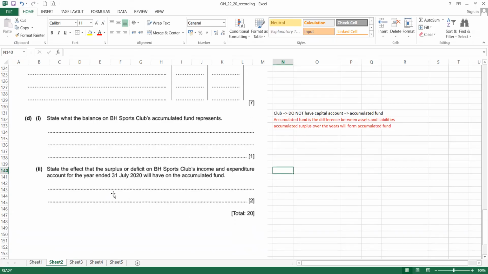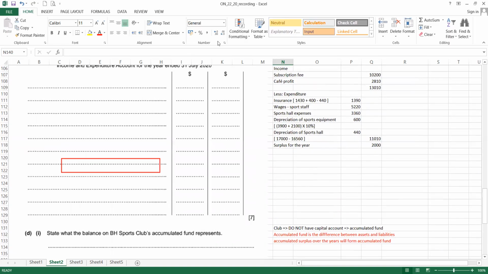Now, number 2, state the effect that the surplus or deficit on BH Sport Club income and expenditure for the year ended 31st July 2020 will have on the accumulated fund. This question, they say that this amount, the effect of the surplus or deficit, because we need to know whether it's surplus or deficit first. From our working, we get surplus.